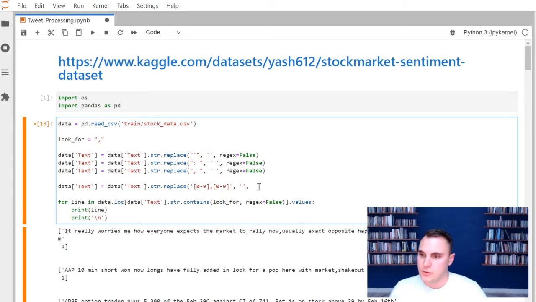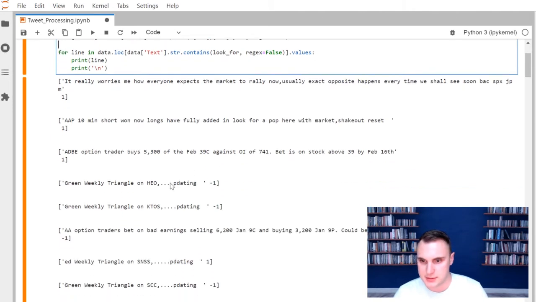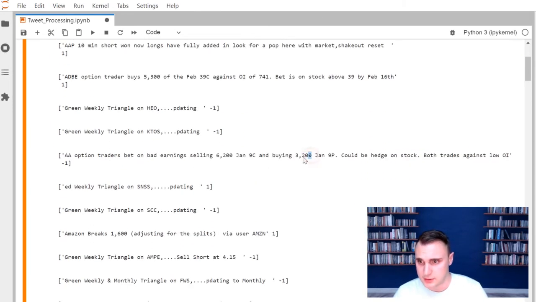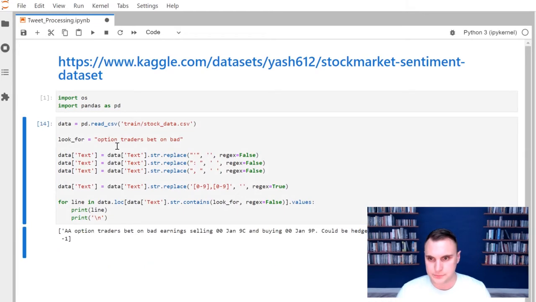Now, I talked about the regex before. This is a situation where we're using regular expressions. So this is going to be regex equals true. Now, if I run this, one thing I can do is if I want to look at a specific, let me find one here. Okay, this is a good example because there's two in here. If I want to find this specific sentence again, I'm just going to copy some of the sentence, and I'm going to pass that in as the thing to look for, and I'm going to run it.